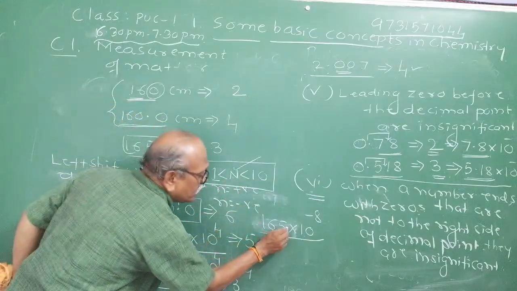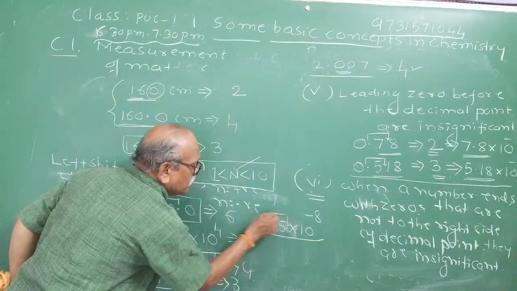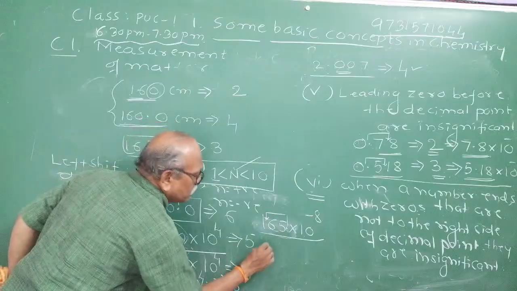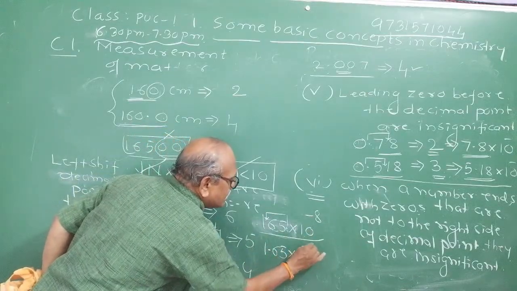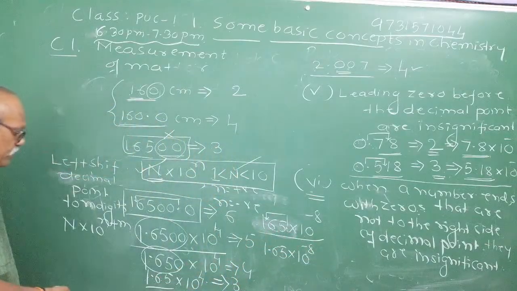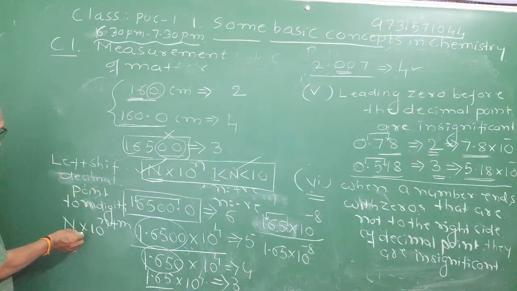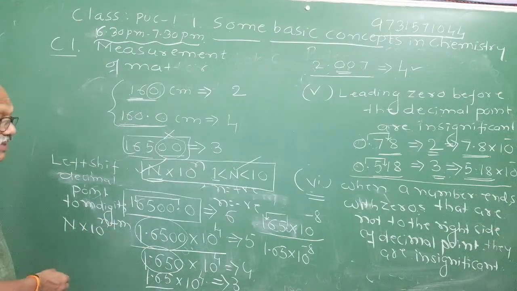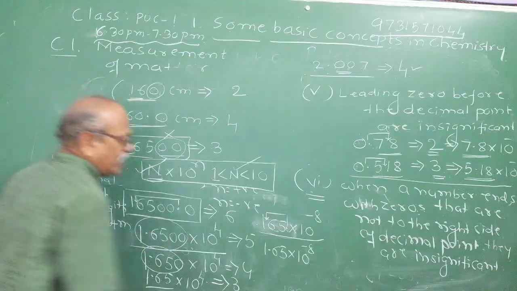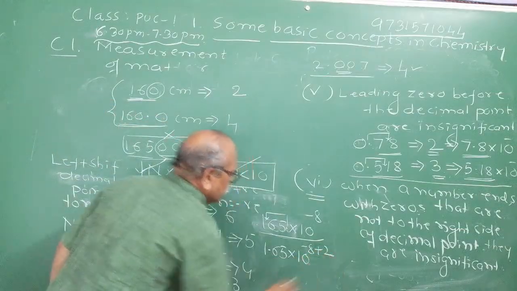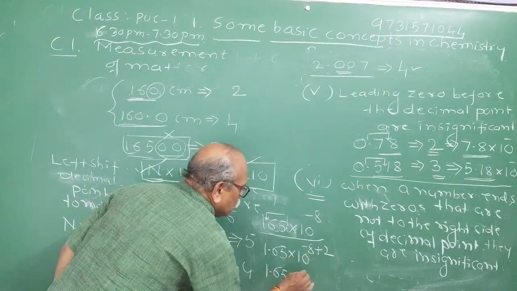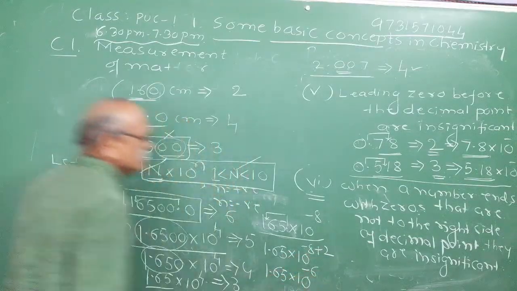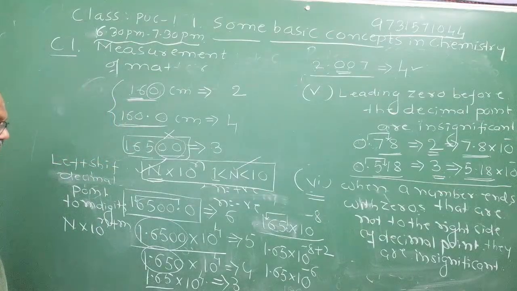No. If I put a decimal point here and shift the decimal point 2 places to the left, it becomes 1.65. Already minus 8 is there. Now you shifted the decimal point 2 places to the left. If you shift the decimal point to the left, then you have to add, so add 2 to it. Then you get 1.65 into 10 raised to minus 8 plus 2, which will be minus 6. I hope you understood.